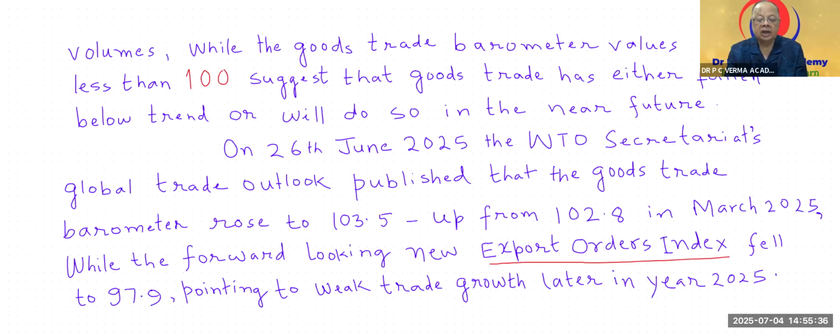In any interview, if you are asked what you mean by the export order index or the goods trade barometer, you will not be surprised. You will easily explain that it provides real-time information on the trajectory of merchandise trade. This is used by the WTO Secretariat to determine the global trade outlook, and it gives red and green signals to the exporters. Just recently, we found that the export order index fell in June to 97.9, pointing to weak trade growth later in the year 2025.